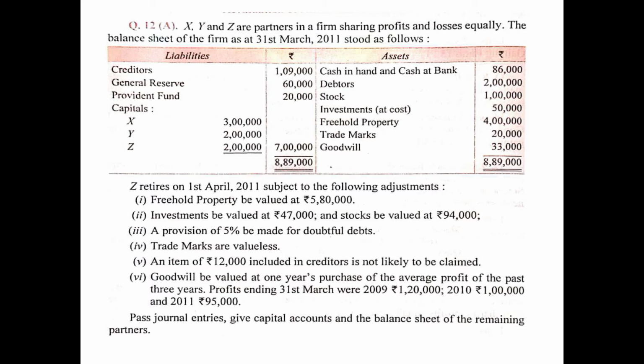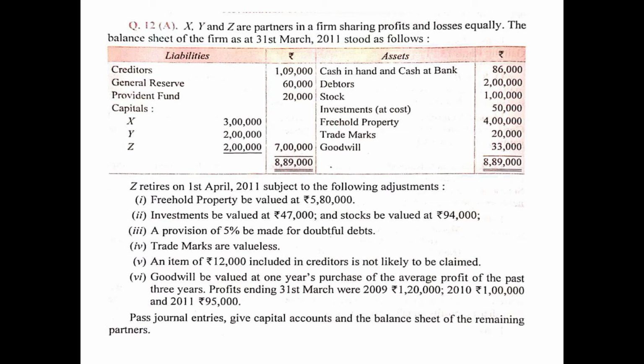And stock is to be valued at 94,000. As you can see, the value of stock is 1 lakh, and now it has to be valued at 94,000. That means 6,000 from stock is to be reduced. Again, this is a decrease in asset which will be shown on the debit side of revaluation account as to stock 6,000, and the entry would be revaluation account debited 6,000 to stock account 6,000. And definitely you can pass the combined entry.